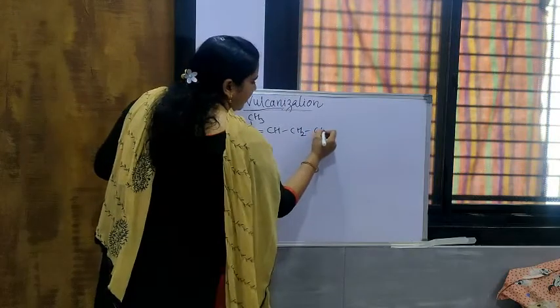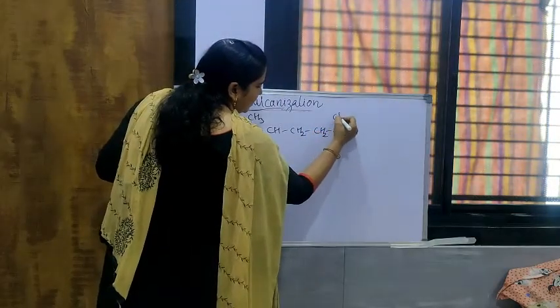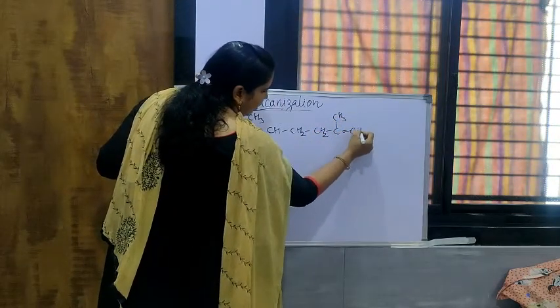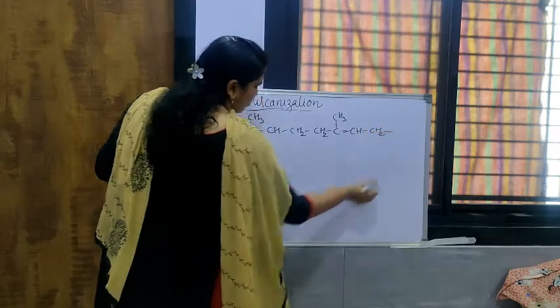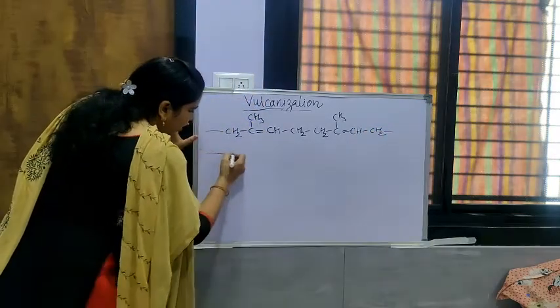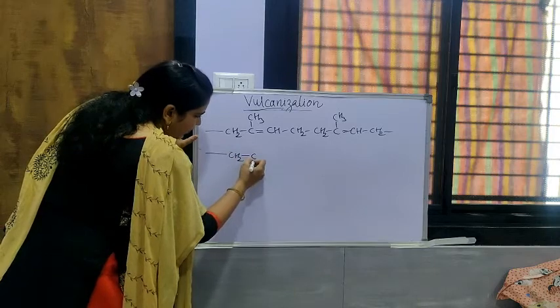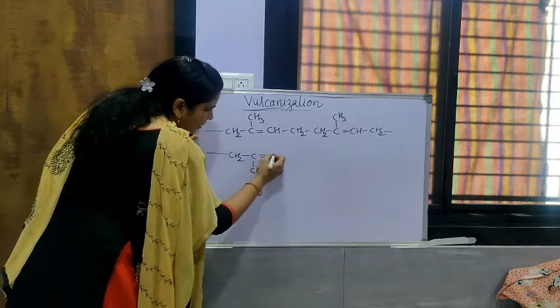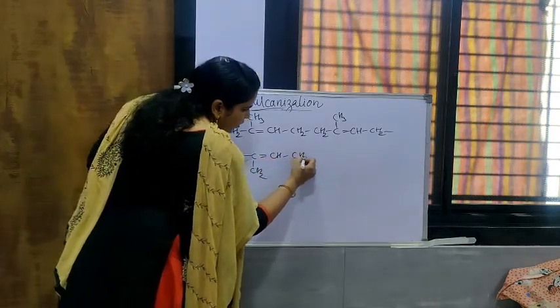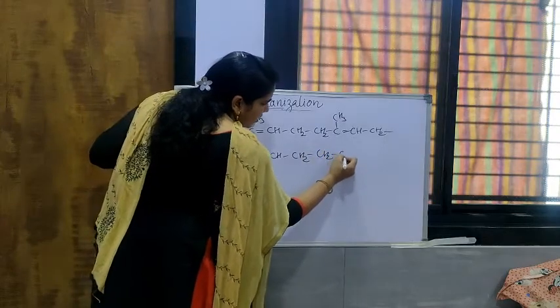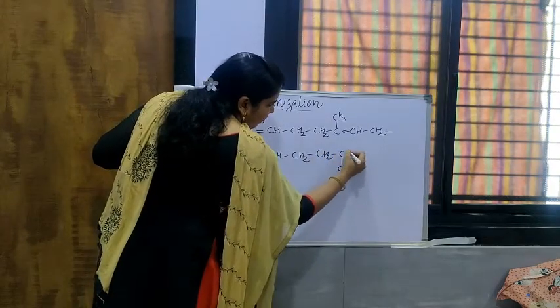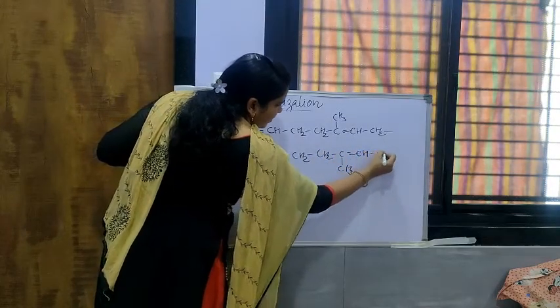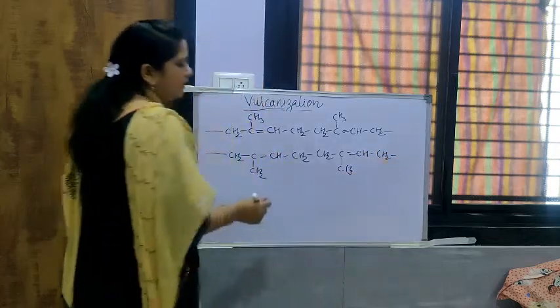Now second, I will attach to it again CH3 doubly bonded with CH, singly bonded with CH2, like this. Then I will write another backbone chain here, CH2 doubly bonded with CH, CH2, and CH3 doubly bonded with CH, singly bonded with CH2, like this.